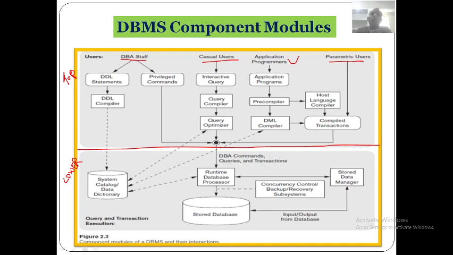Users, sir. Various types of users. Various users and their modules, environment and their interfaces. The lower part of this figure is related to what? The internal modules of the database management system. Internal means those responsible for storage of the data and processing of the data. Processing means you can store it, you can modify it, you can retrieve it. This is what the lower part of the figure is responsible for.